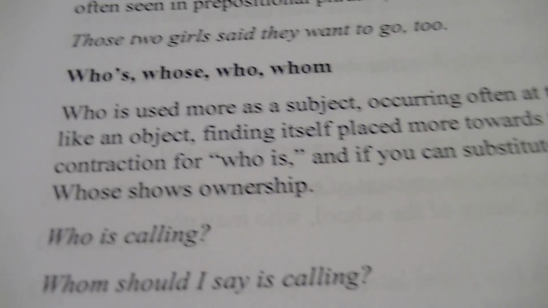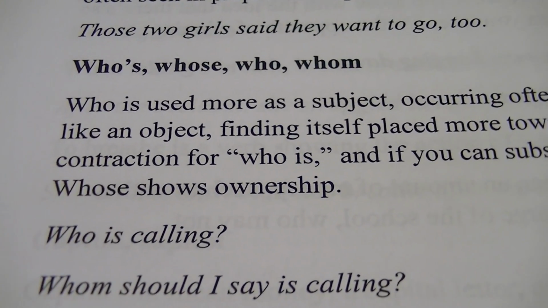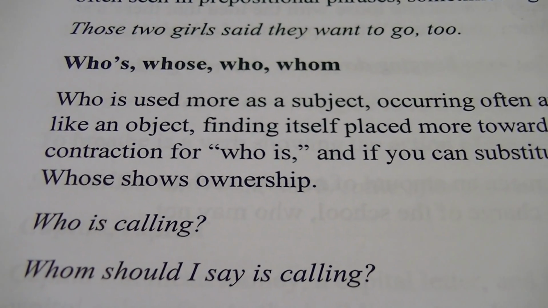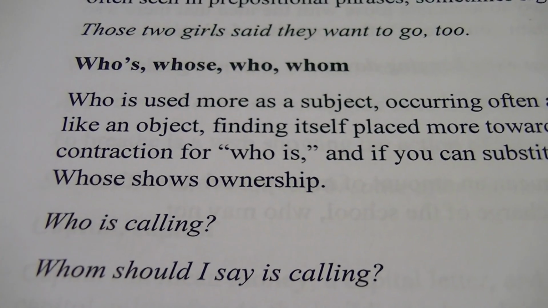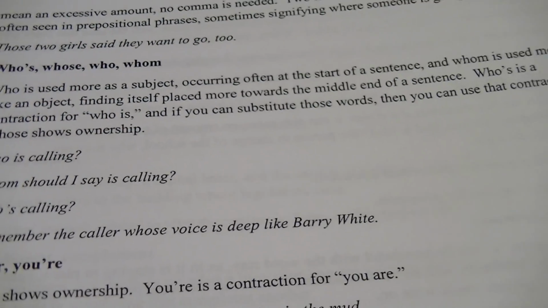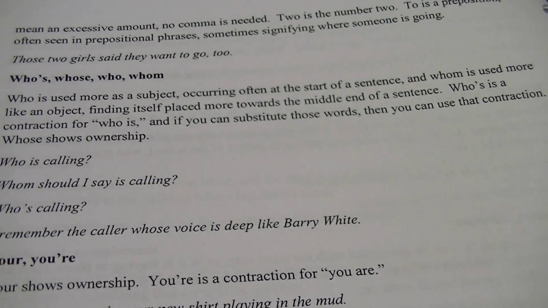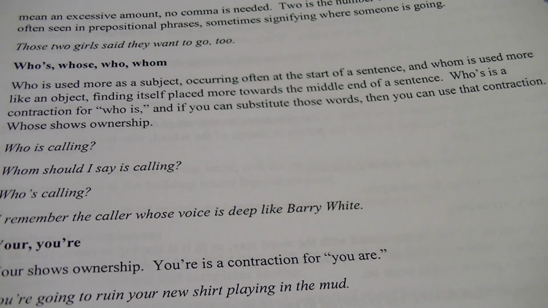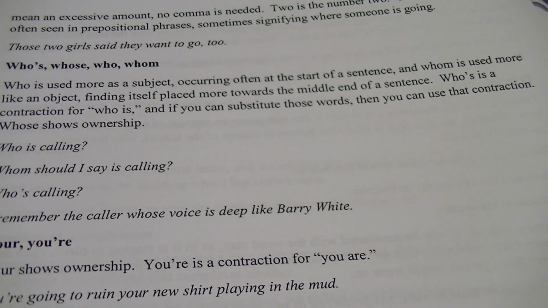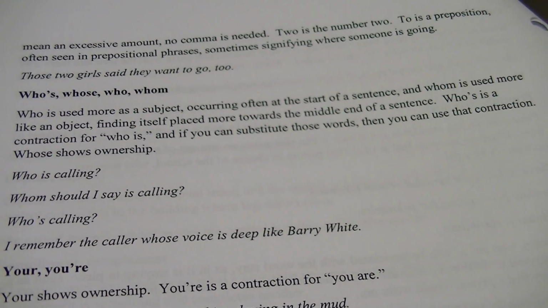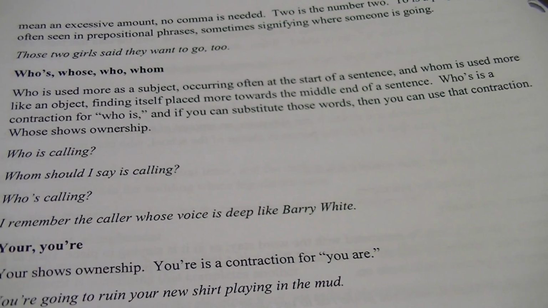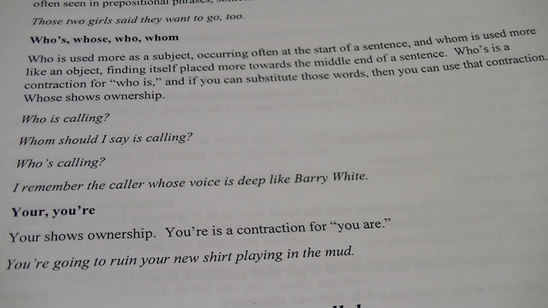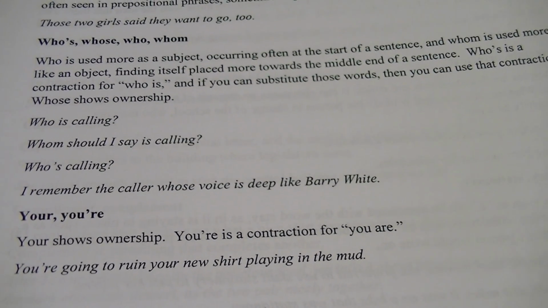So, all right. Who, who's, whose, and whom. Tongue twister right there, sorry about that. Who is used more as a subject, occurring often at the start of a sentence. Whom is used more like an object, finding itself placed more towards the middle or the end of a sentence. Who's, apostrophe S, is a contraction for who is, going back to that French heritage. And if you can substitute those words, then you'd use that contraction. Whose is showing ownership. So whose pen is this, right?